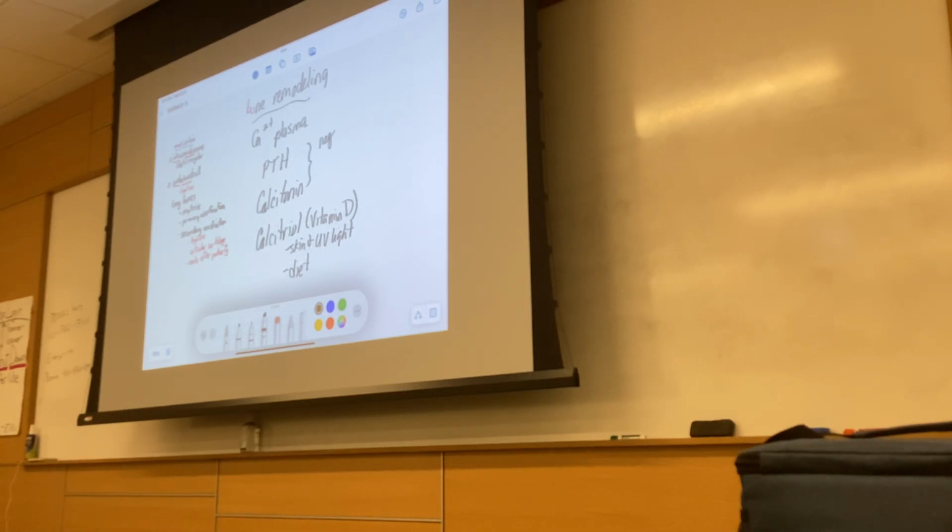Is calcitriol the one that lowers the calcium level or increases it? Wait, calcitonin and PTH, or parathyroid hormone.